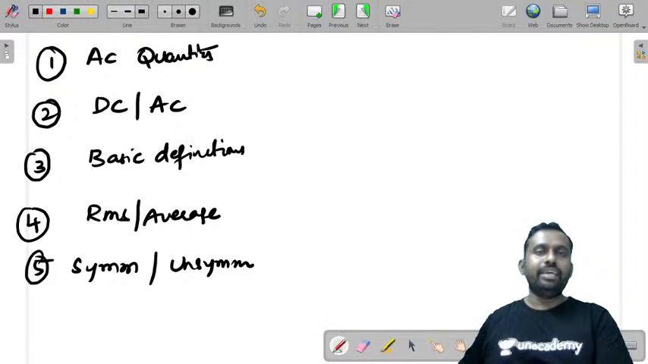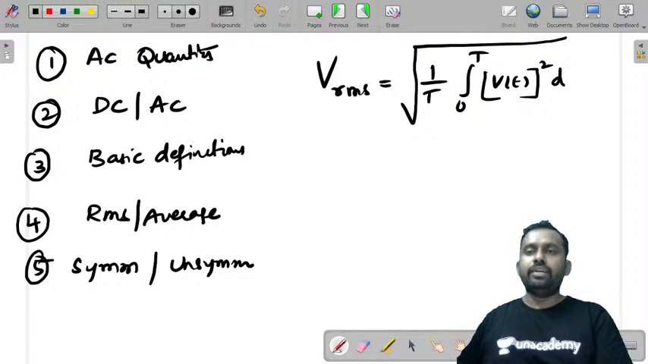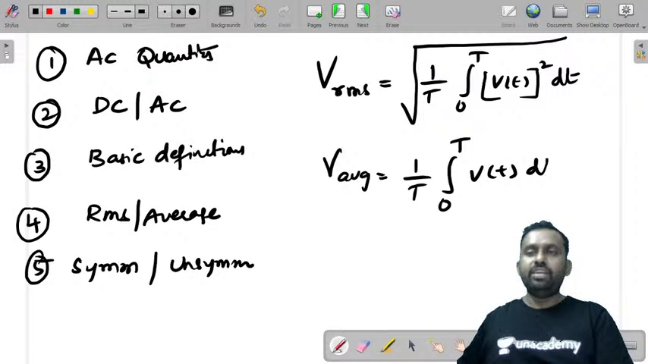Also we have written expressions for Vrms as Vrms is equal to root over 1 by T integral 0 to T V of t square dt, where T is the time period, and V average value is equal to 1 by T integral 0 to T V of t dt.